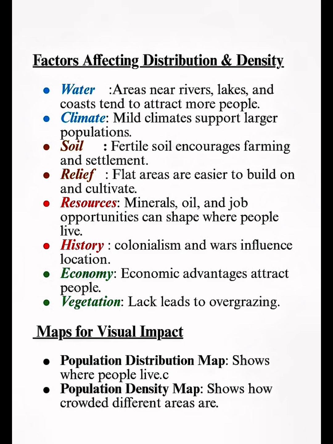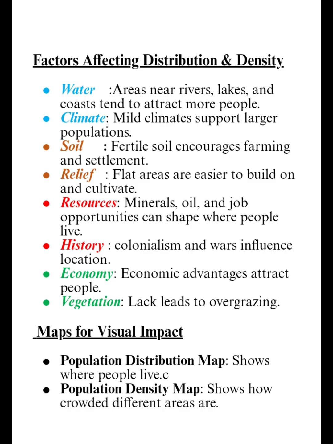Okay, let's move on to the maps. Maps for visual impact. Population distribution map. This shows where people live. So yeah, this map is a type of map that will show. Let's look at the example here that I provided for you. This one shows where the people live. You can see that a lot of people live on coastal areas more than the areas inside the land or deep within the land. You see, a lot of people like going to beaches or exploring the ocean.